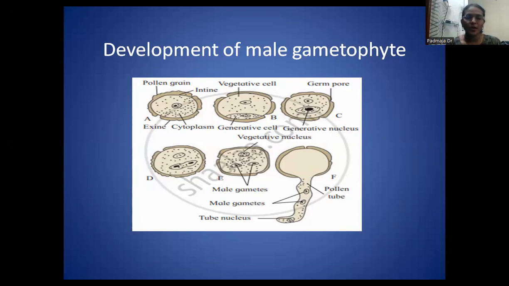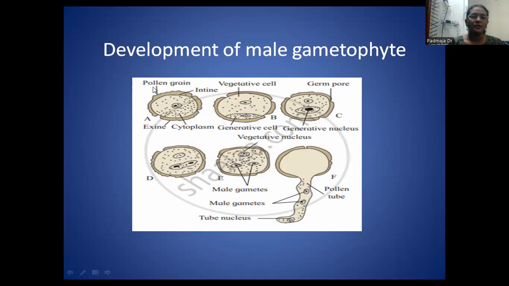The first cell of the male gametophyte is known as the pollen grain. This pollen grain is also called the microspore, and it consists of an exine and an intine. The exine is a spinous-like structure in some species.